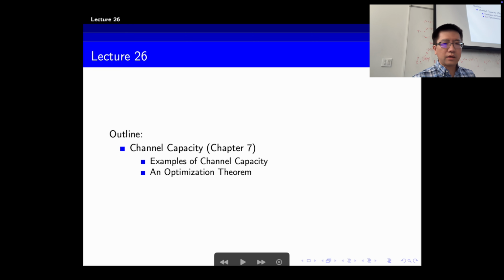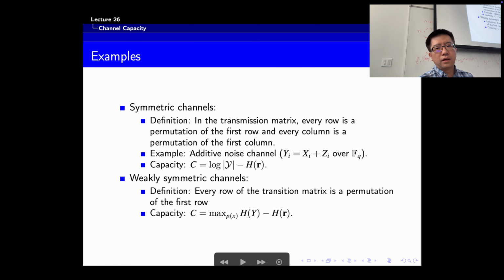Okay, great. So let's review what we covered in our last lecture. We continued talking about examples of channel capacity, and then we showed in general how we can solve the problem of maximizing mutual information. In the last lecture, we saw how to compute channel capacity for symmetric channels, and we defined 2 kinds of symmetric channel. One is where each row is a permutation of the first row, and each column is a permutation of the first column.